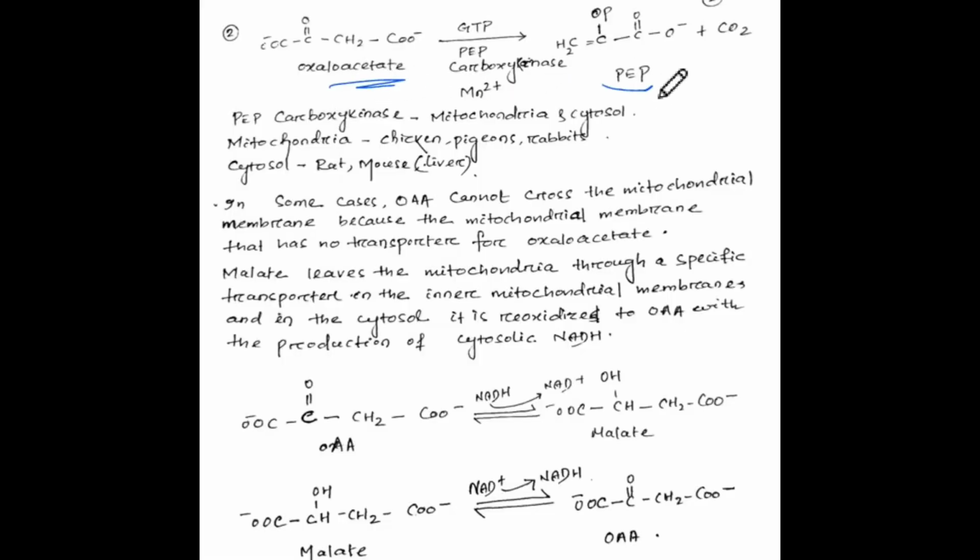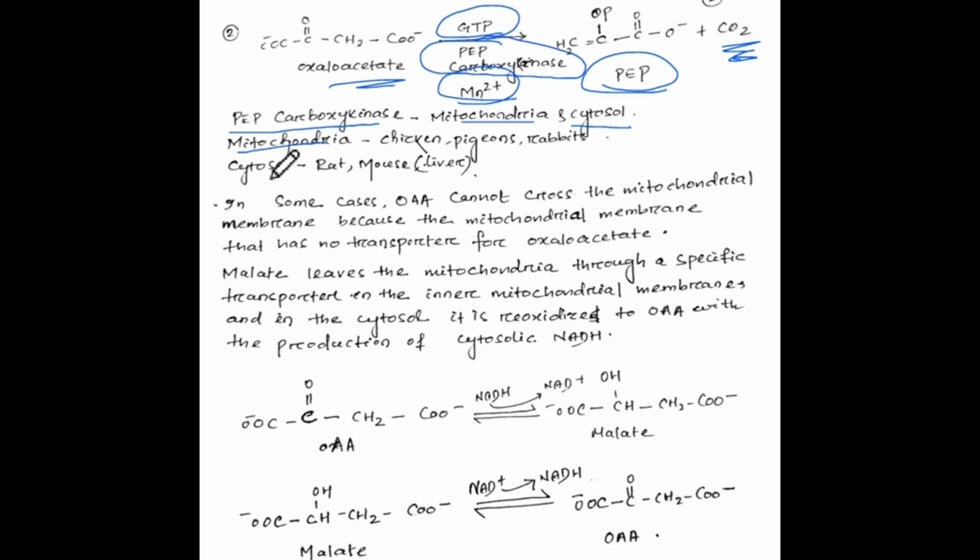The oxaloacetate is then converted to phosphoenol pyruvate and carbon dioxide through the enzyme phosphoenol pyruvate carboxykinase with the help of GTP and Mn2+. So to know about this enzyme phosphoenol pyruvate carboxykinase, it is found in both mitochondria and cytosol.